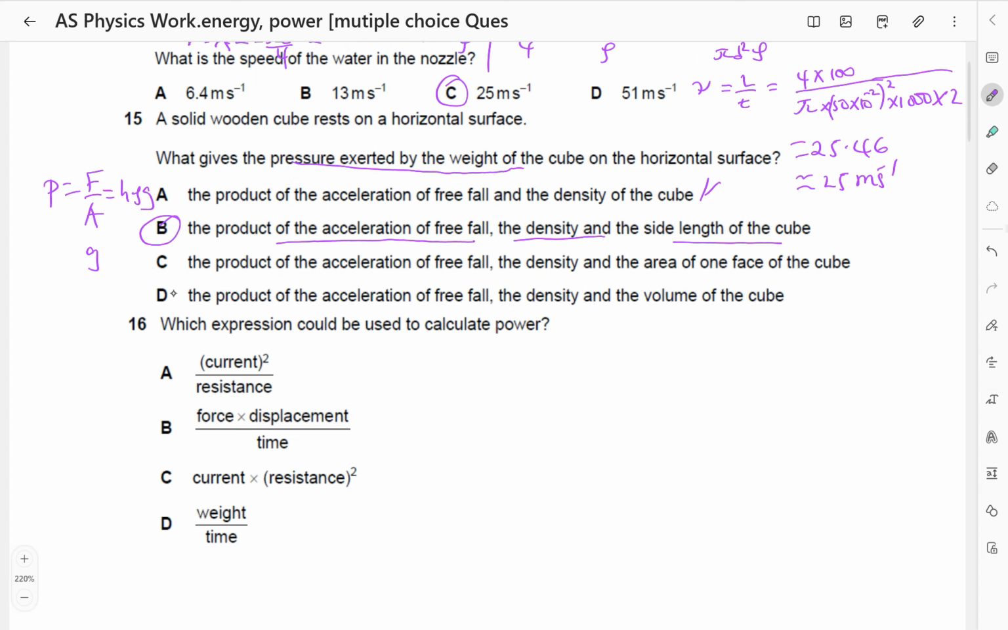Which expression could be used to calculate power? We know that power is the rate of transfer of energy. So power is work done over time taken. So this can be force times distance or displacement over time. So the answer is going to be B.